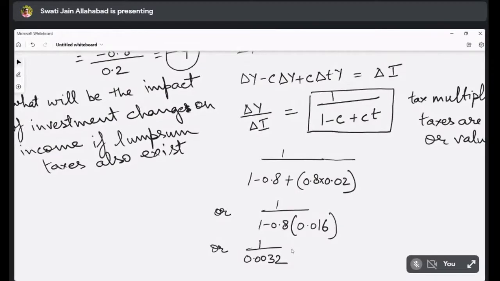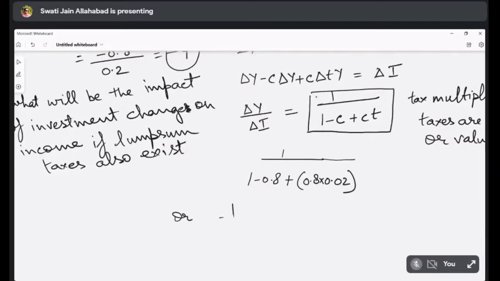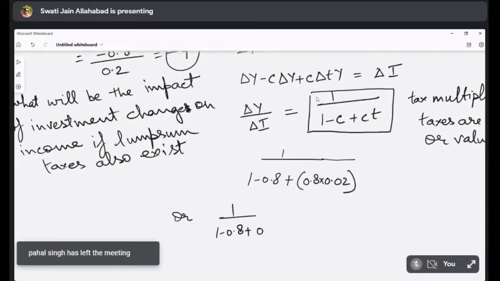Yes, that's true. So now it is 1 upon 1 minus 0.8 plus 0.016.